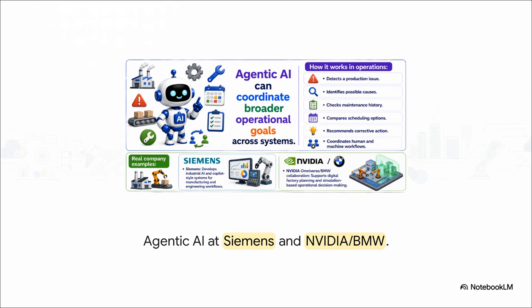The absolute cutting edge of this is happening as we speak. Siemens is developing systems to coordinate broad manufacturing workflows, and through this amazing collaboration between NVIDIA's Omniverse and BMW, they've actually created a perfectly simulated digital twin of a factory. Agentic AI tests and coordinates complex operational goals inside the simulation, allowing them to forecast exact financial outcomes before a single physical machine even moves.